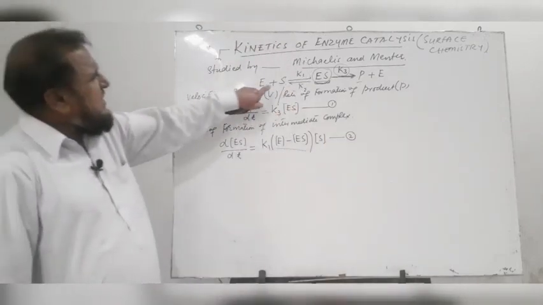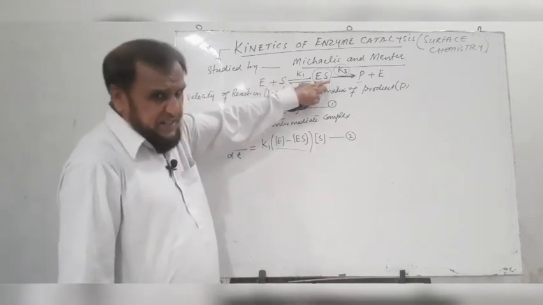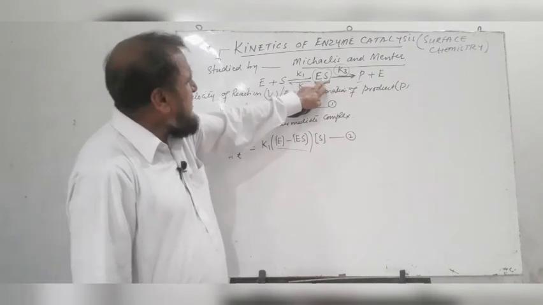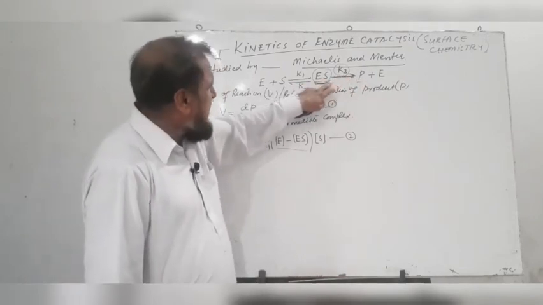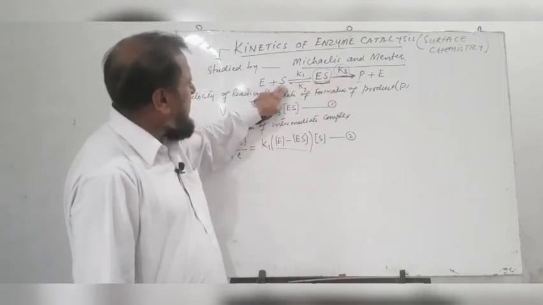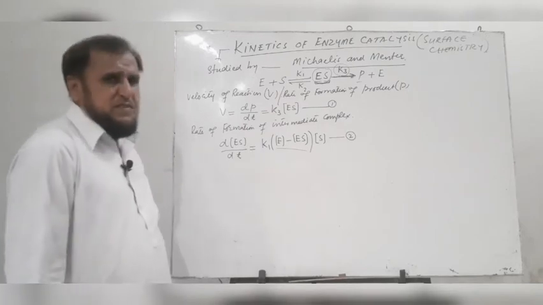We know that according to this sequence, the intermediate ES is disappearing in 2 steps. Either it changes into product, the specific rate constant is K3, or it changes back to E and S and the specific rate constant is K2.